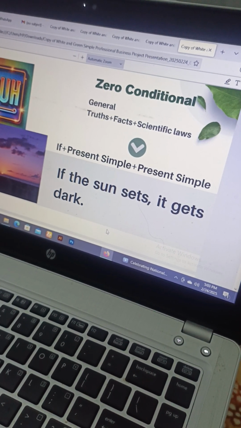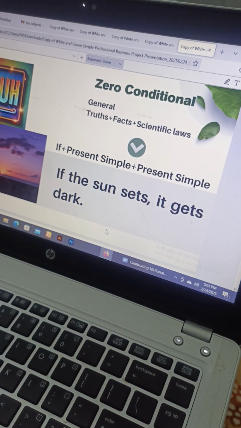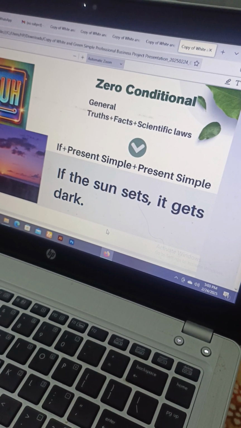Okay, so the formula is, if comes first, right, then the tense that we're going to use in the if clause, the first part, is present simple, right? And in the main clause we also use the tense present simple. Present simple tense is where वो कहते हैं ना s और es का इजाफा कर दिया. That's the present simple tense, right?